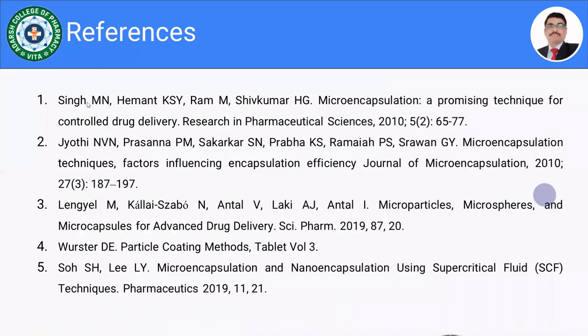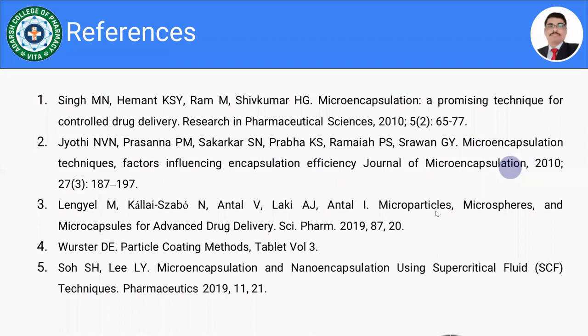These are the few references which I have referred to. More specifically, all these are research articles. The very first one is Microencapsulation, a promising technique for controlled drug delivery, Research in Pharmaceutical Sciences. Then the second research article, Microencapsulation technique, factors influencing encapsulation efficiency, Journal of Microencapsulation.